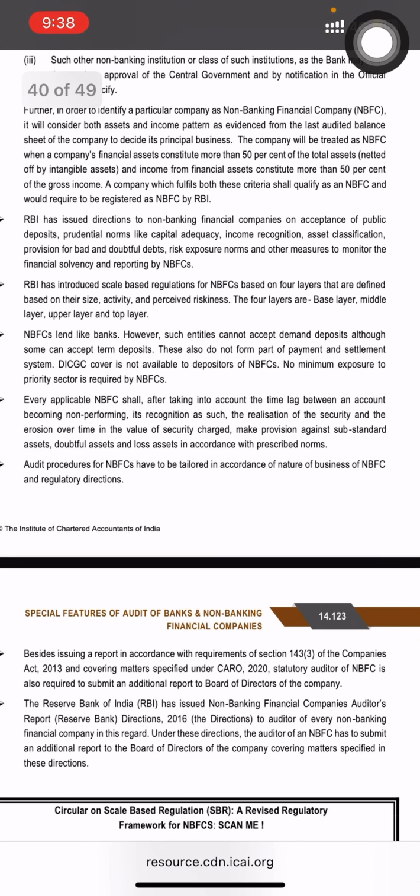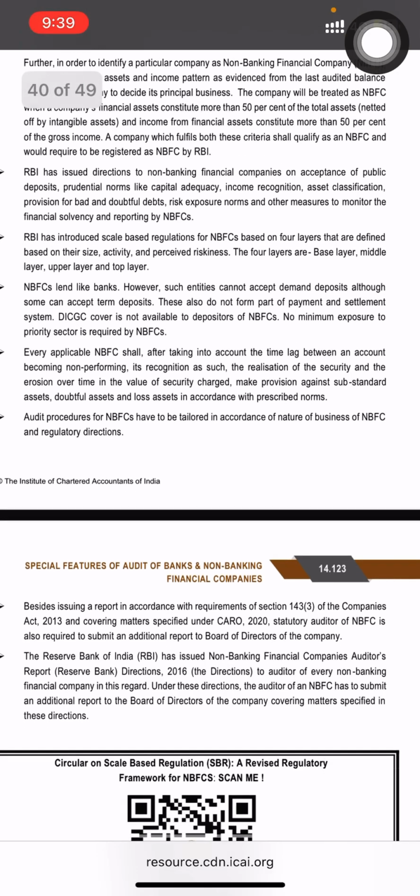RBI has issued directions to NBFCs on acceptance of public deposits, and prudential norms like capital adequacy, income recognition, asset classification, provision for bad and doubtful debts, risk exposure norms and other measures to monitor the financial solvency and reporting by NBFCs. RBI has introduced scale-based regulations for NBFCs based on 4 layers that are defined based on their size, activity and perceived riskiness. The 4 layers are base layer, middle layer, upper layer and top layer.